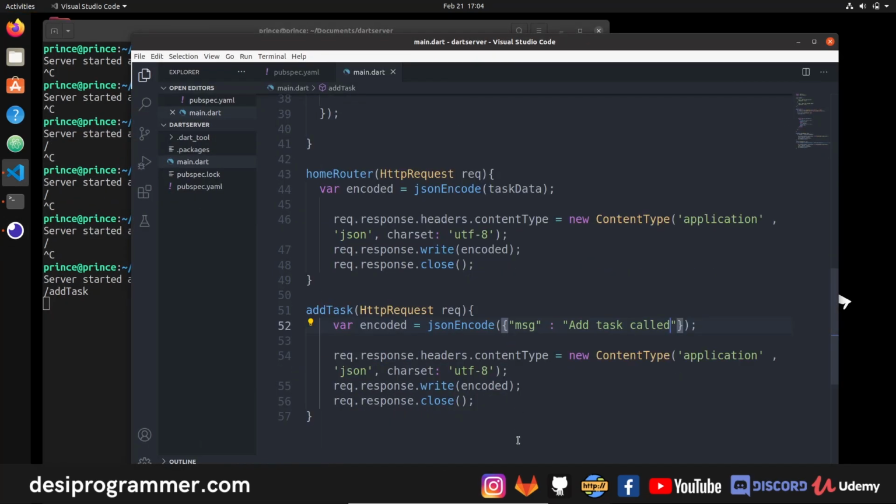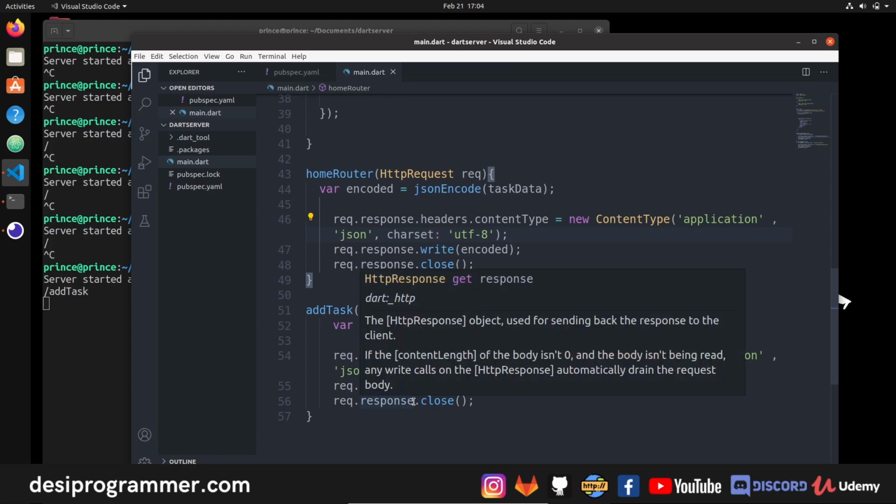If I click on send, now we get this simple message that says add task called. Now, up until here, you might be saying that this looks pretty good, right? But let me tell you one thing. When we have to actually handle parsing the body data or the data that we get from our query string, that's the part which is tough, because if someone is uploading a file and you want to handle that from this bare basic code, it's actually going to be very tough. And let me show you how tough it can get.